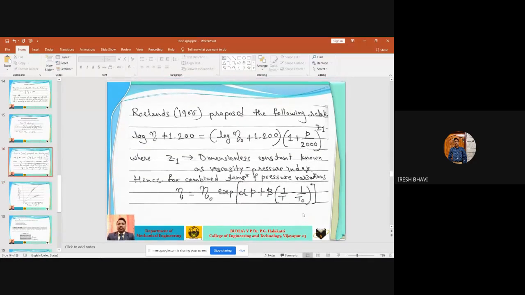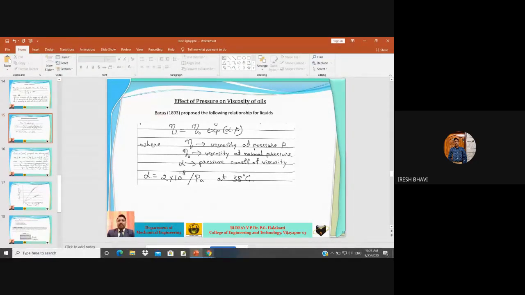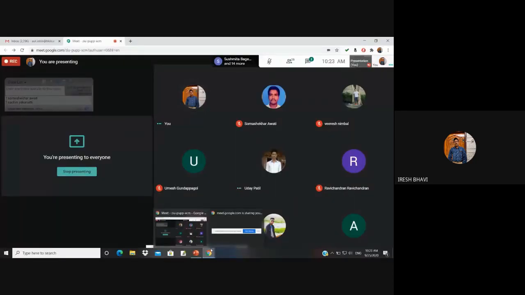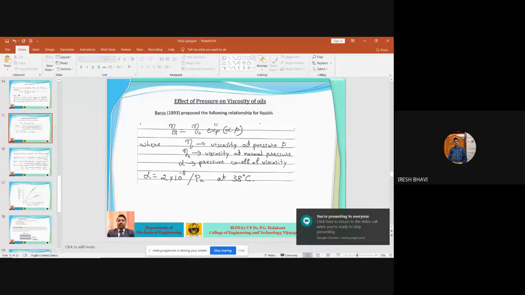So here, to give the relation between this change in pressure and change in viscosity, Barus, in 1893, proposed the following relationship for liquids. For liquids, we can use this expression, that is, eta is equal to eta naught exponential of alpha into p. Exponential of alpha into p means what? e raised to alpha into p. Is it clear?